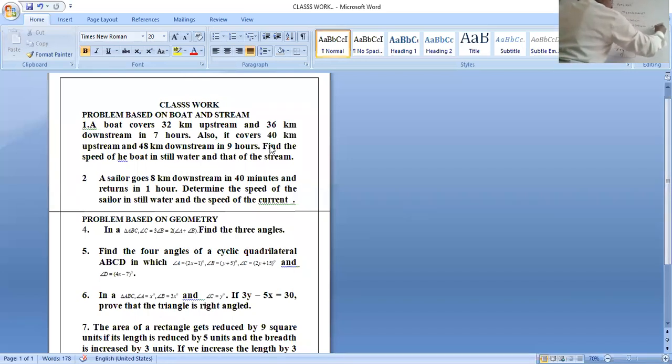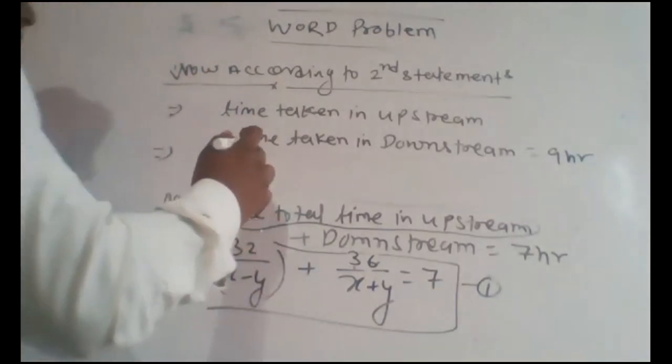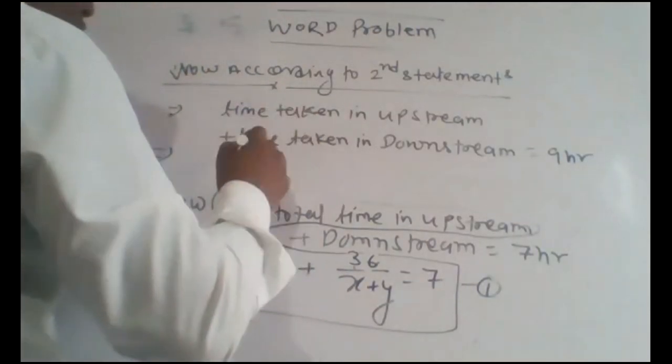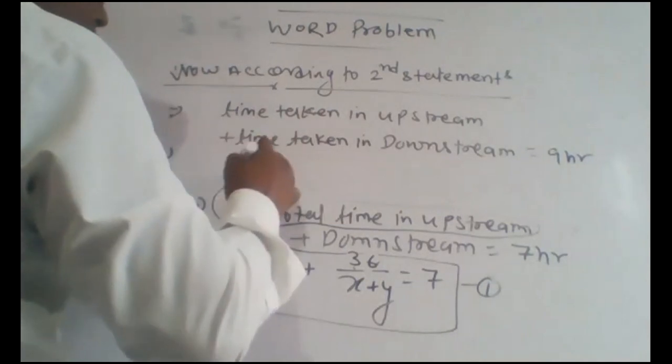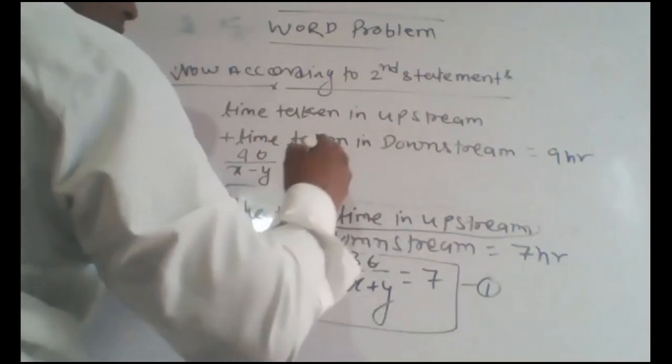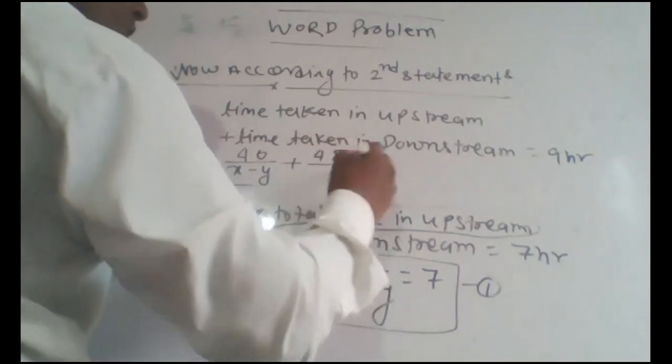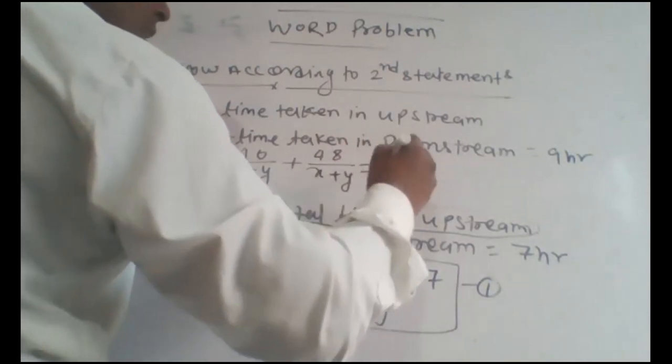So what will be the time taken in upstream in this condition? It will be 40 upon x minus y. And in downstream, what do we get? Distance is 48 and the speed is x plus y, equals 9 hours. This is equation number 2.